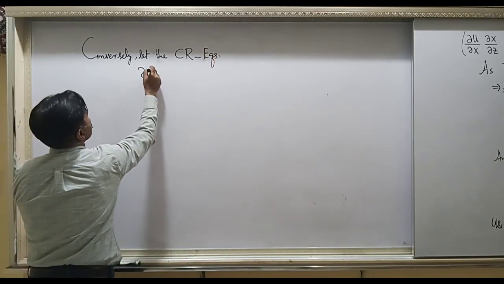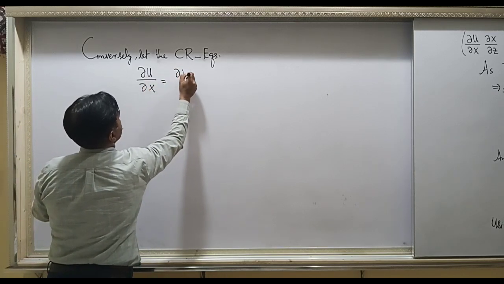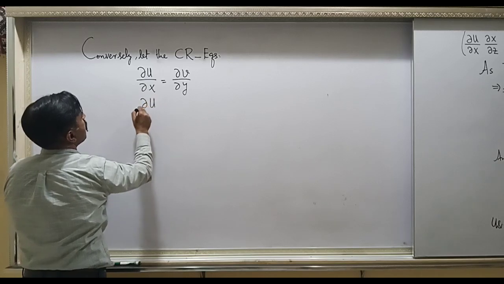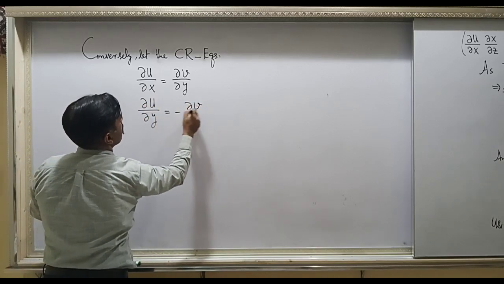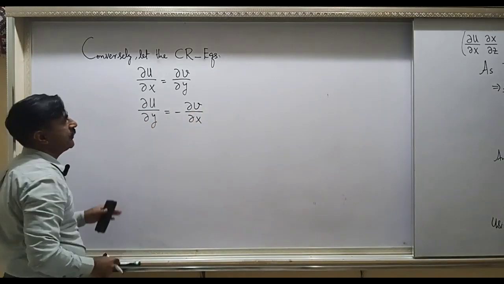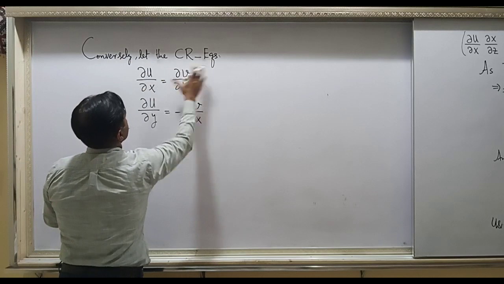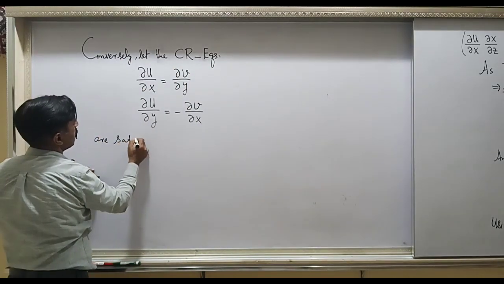What are the equations? You write again, partial u by x equal partial v by y, and partial u by y equal minus partial v by x. These are the Cauchy-Riemann conditions. So conversely, let the Cauchy-Riemann conditions be satisfied